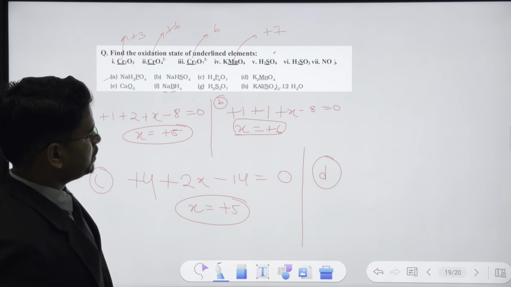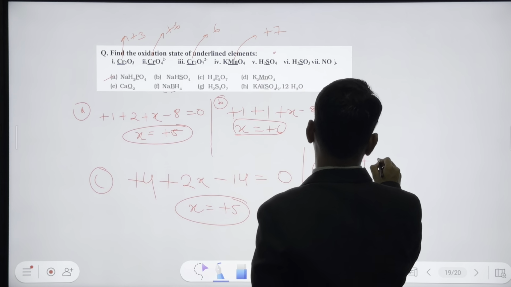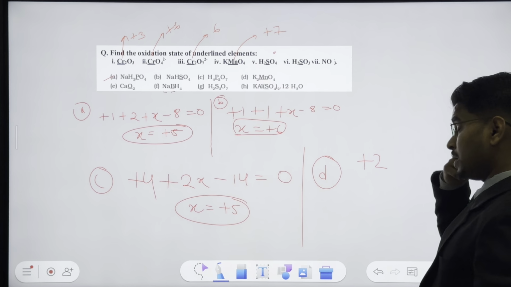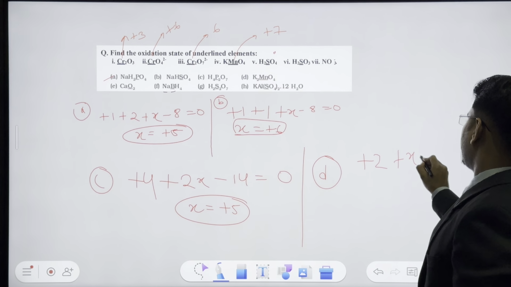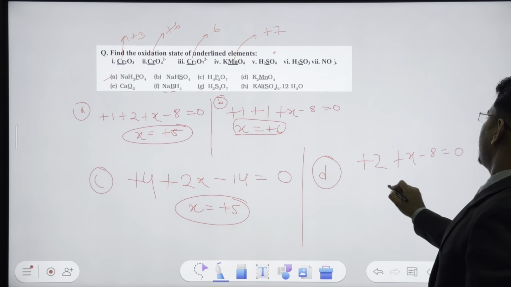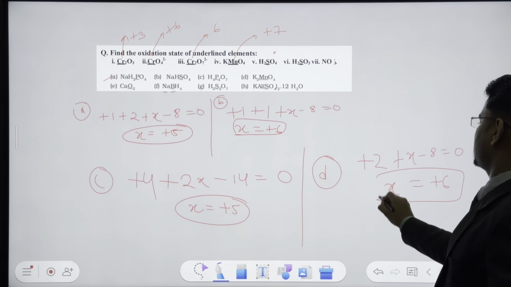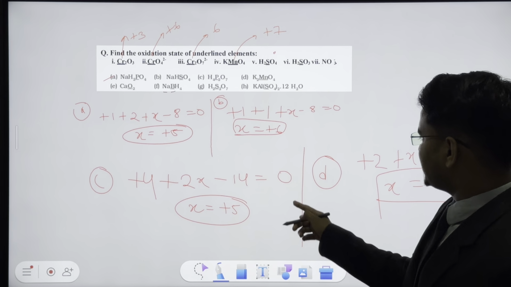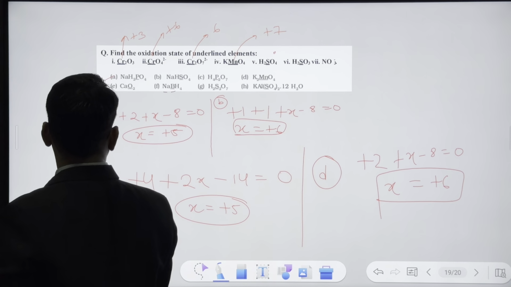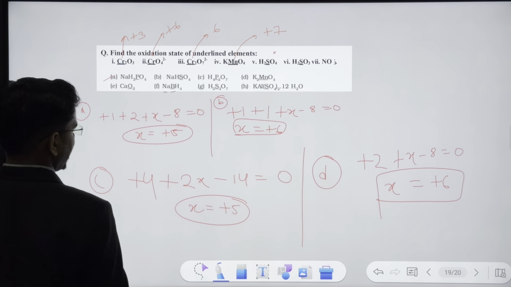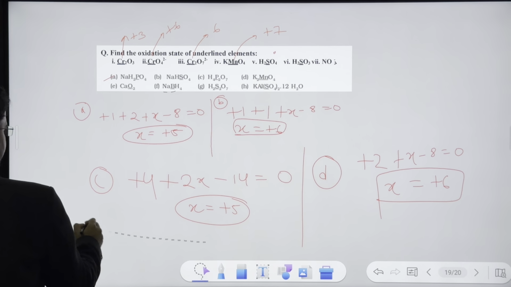B question, K2SO4. So K2 is plus 1 into 2, plus 2, plus x minus 8 is equal to 0. x is coming to be plus 6. Okay, so that's A, B, C, D. Now let's go ahead and talk about E, F, G, H as well.